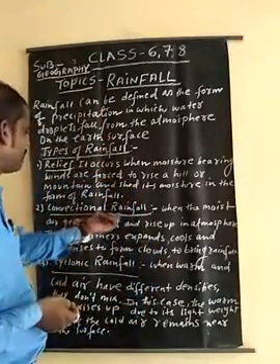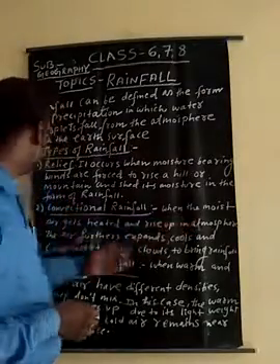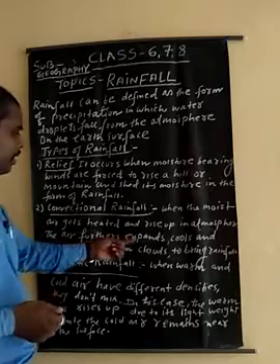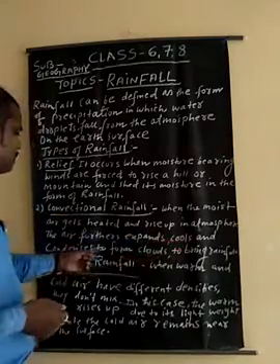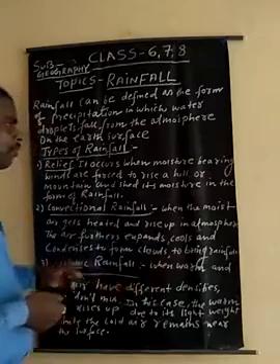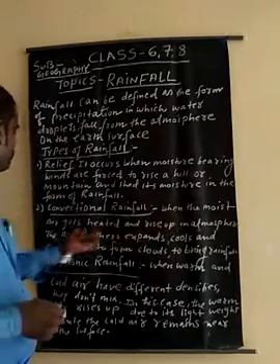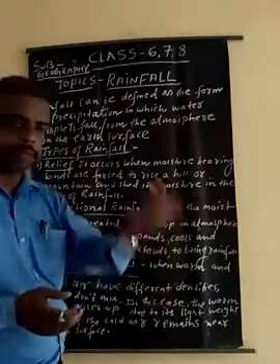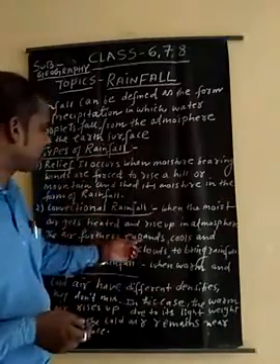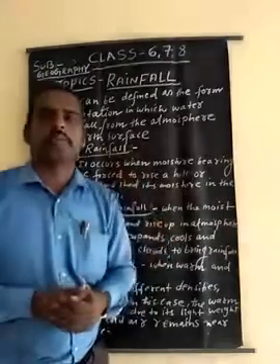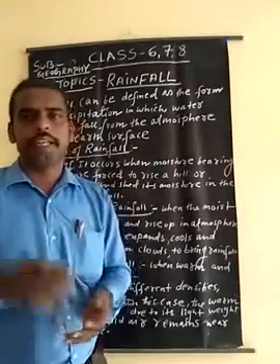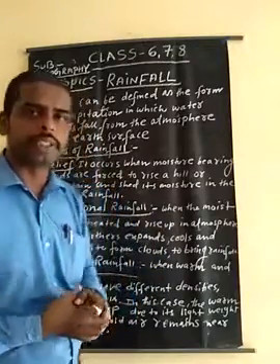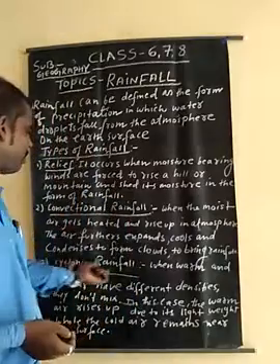The second one is convectional rainfall. When moist air gets heated and rises up in the atmosphere, the air further expands, cools and condenses to form clouds to bring rainfall. When the moist air gets heated, it rises high up in the atmosphere, and the air expands further and cools. When it cools, the clouds become heavy and come down, and it occurs in the form of precipitation known as rainfall.